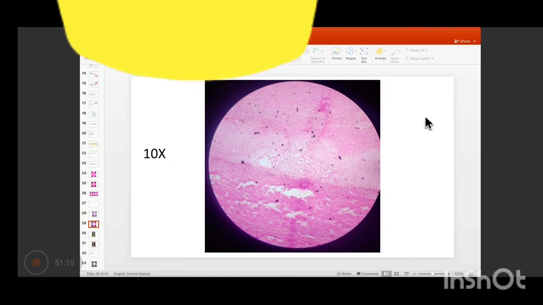Okay, right now you're just looking at pictures on the computer. It is easier, but when you go there, while focusing the slide, you should know how to focus the slide and where all to scan for.